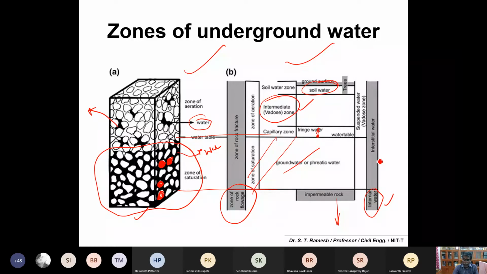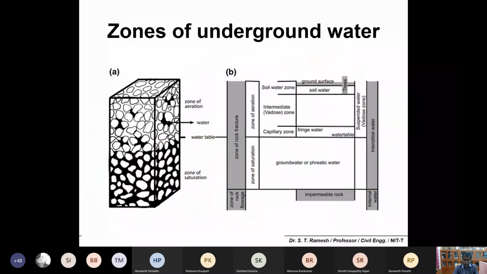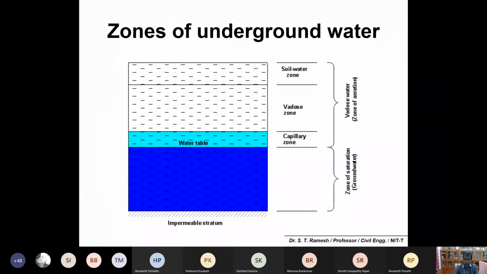Probably this slide will be more than enough for better understanding, and you can also write in your own words the different definitions. Water which is available for plant uptake, you can simply call vadose water. So this is what is being explained. This is complete saturation, and this is your capillary zone, which you can simply call the water table. The vadose zone and soil water zone you can call the zone of aeration, and this you can call the zone of saturation.